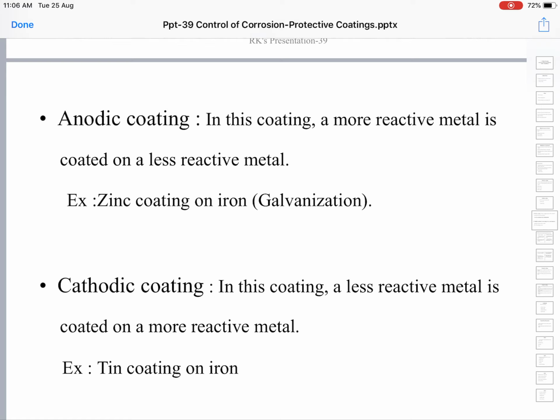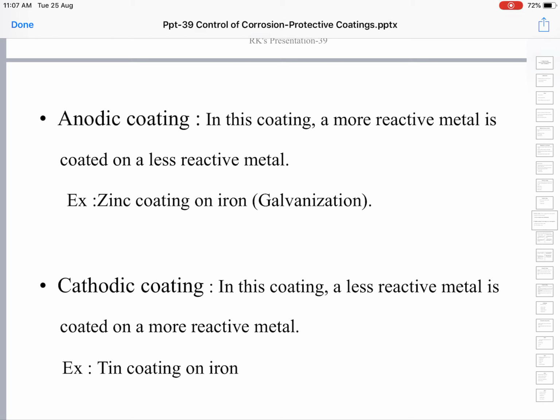An example is the coating of zinc on iron. Between zinc and iron, zinc is higher in the electrochemical series than iron. So when iron is coated with zinc, zinc, being higher in the electrochemical series, turns into an anode, and iron, being lower in the series, forms a cathode. So the base metal turns into a cathode, and the coated metal turns into an anode.